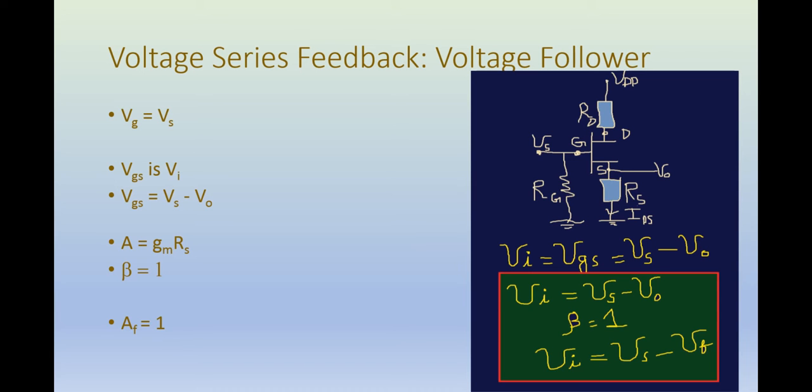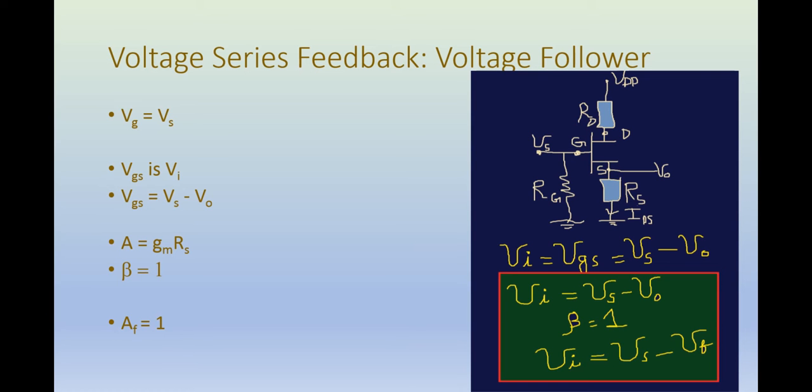Now what we can do, we can put beta equal to 1, and this gives us the equation Vi is equal to Vs minus Vf, which is the case for voltage series feedback. So this indeed proves that we have voltage series feedback. So Vi is equal to Vs minus Vf, and the gain of the feedback block is 1.